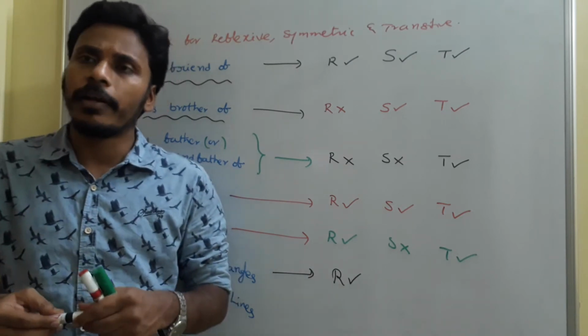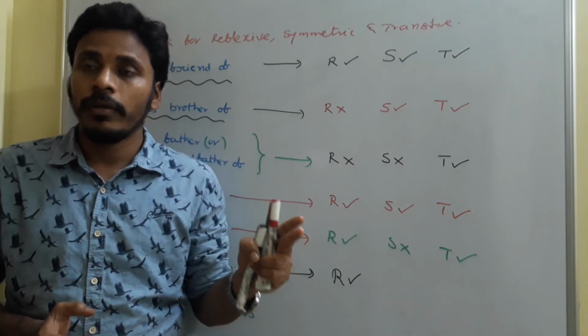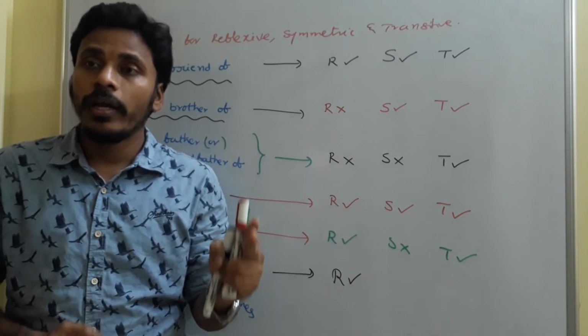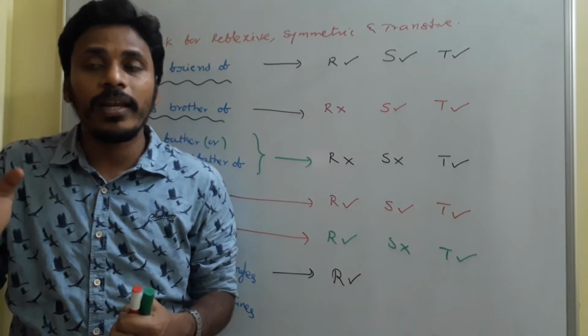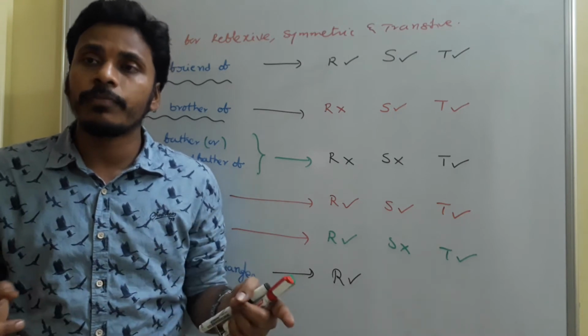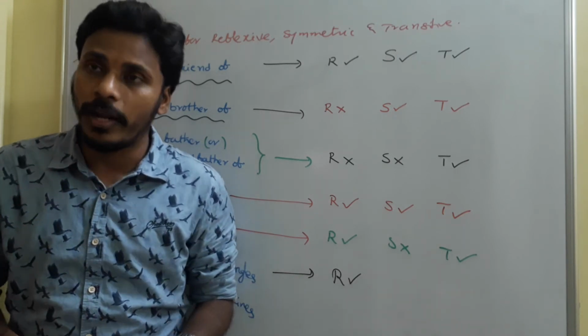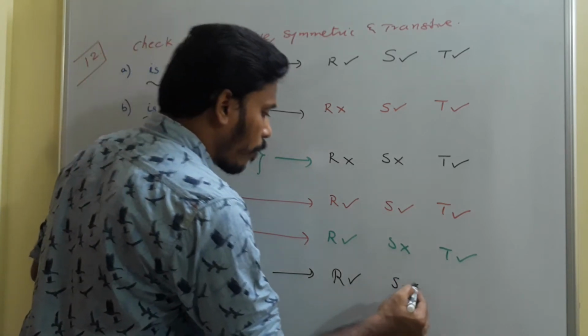Whereas coming to the symmetric, triangle 1 is similar to triangle 2. Then triangle 2 is similar to triangle 1. Is there anything wrong? No. Since triangle 1 is similar to triangle 2, they are of the same shape. So if you say triangle 2 is similar to triangle 1, again it is a correct thing. So it is satisfying the symmetric property.